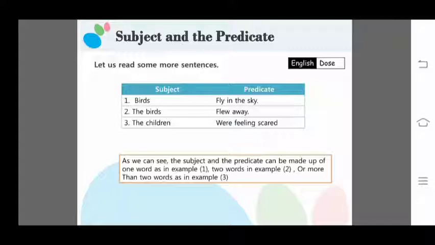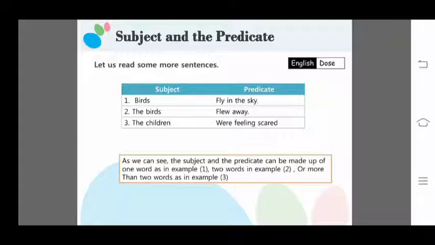The birds flew away. Who flew away? The birds. This sentence is also about the birds. So the birds is the subject and flew away is the predicate. The children were feeling scared. Who were feeling scared? The children. So this sentence is about whom? About the children. So the children is the subject and were feeling scared is the predicate.